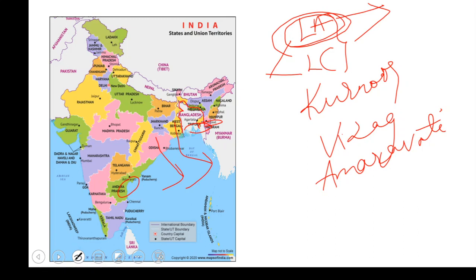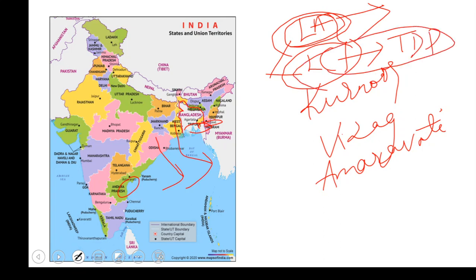But for the time being, the TDP party has a majority in the legislative council, and in the legislative assembly the YSR party has the majority. A bill was passed in the legislative assembly stating that they wanted these three capitals.